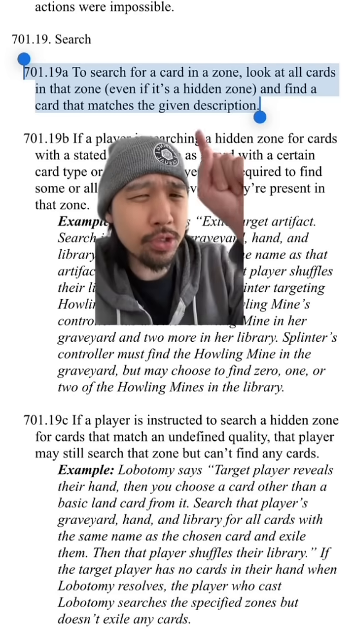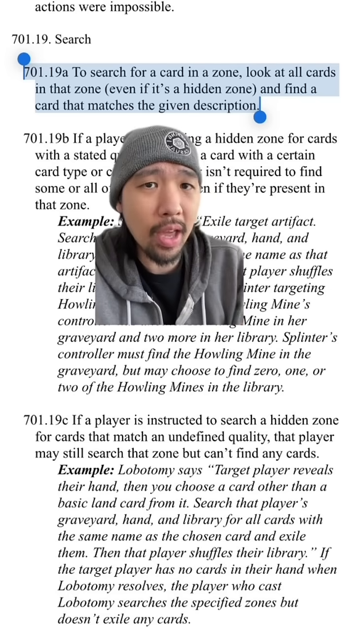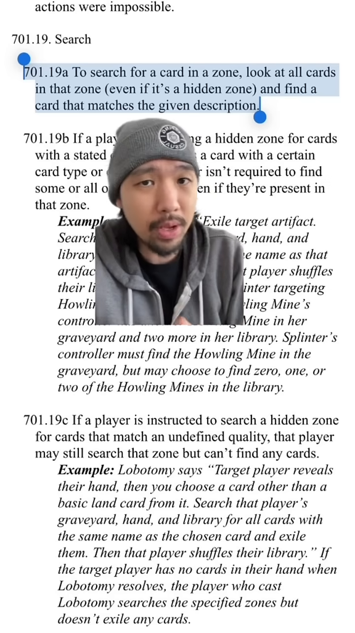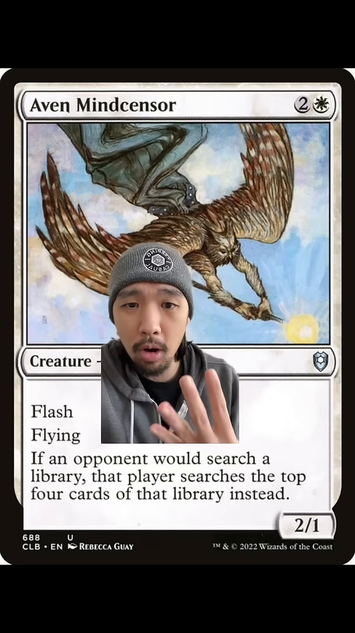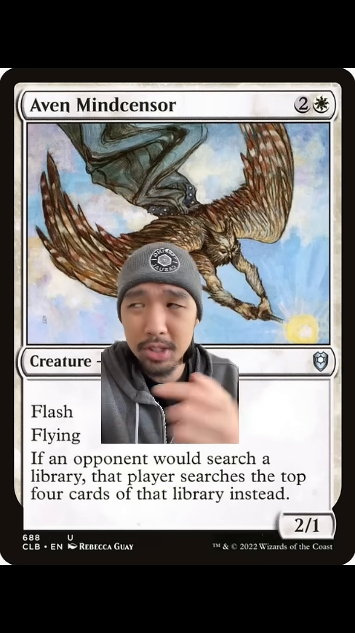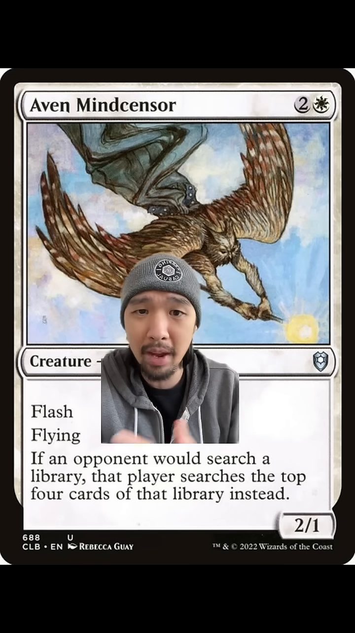And the definition for searching does technically say that you can look at all cards in that zone, being the library in this case. Even though Aven Mind Sensor says that a player can search the top 4 cards of their library, does search mean that we still look at the entire library, we just pick from the top 4?